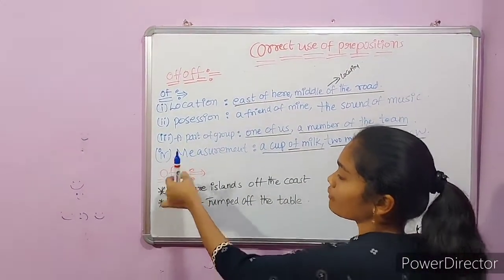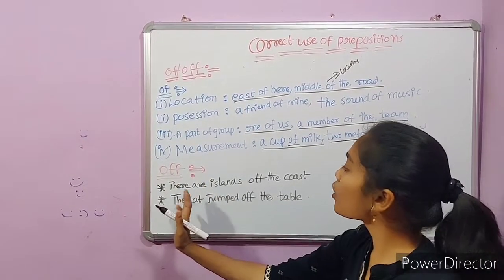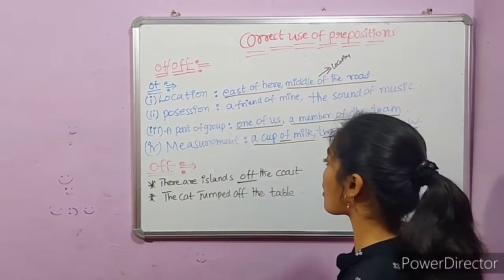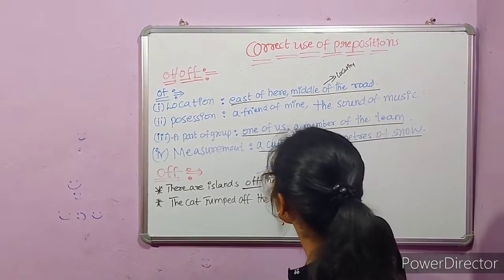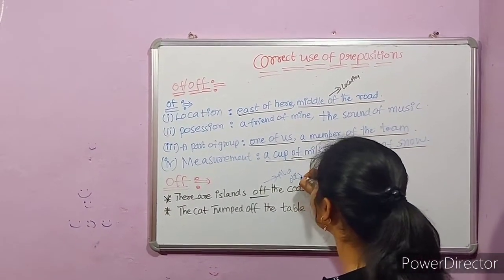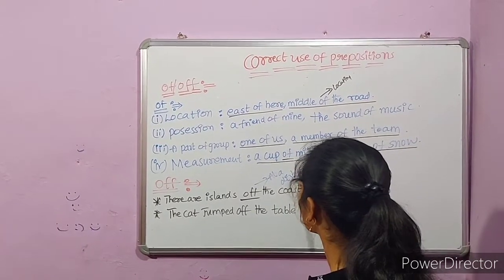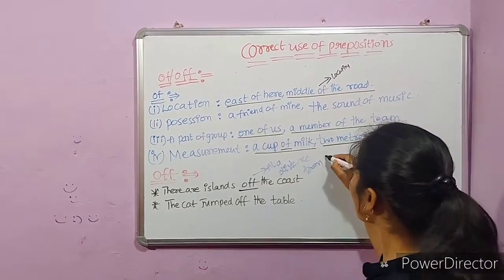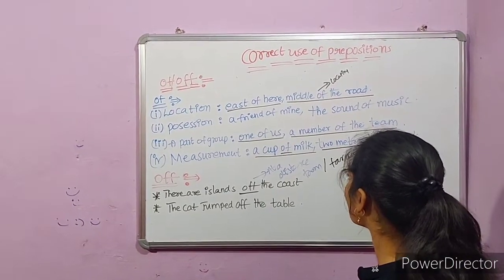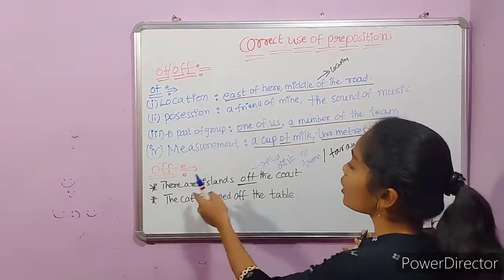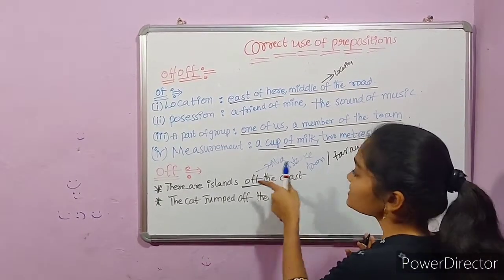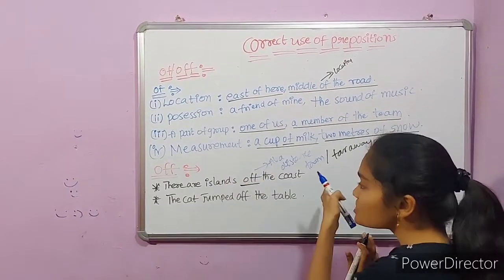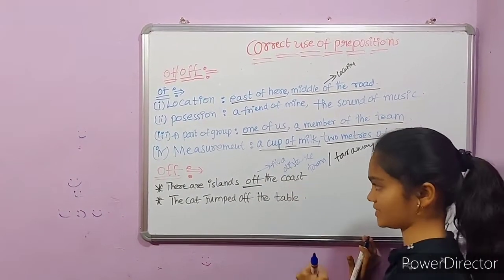And off of. Here, there are islands off the coast. Here, the meaning of off is at a distance from, or far away. There are islands off the coast. That means islands are present at a large distance from the coast.